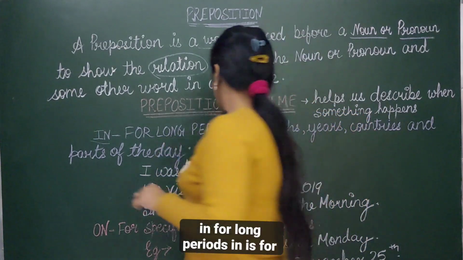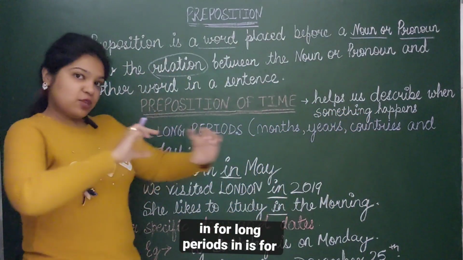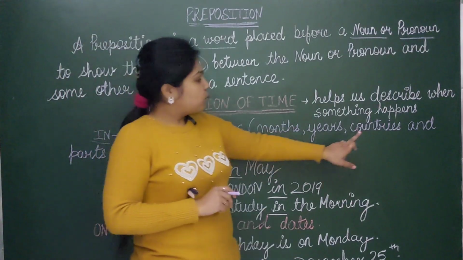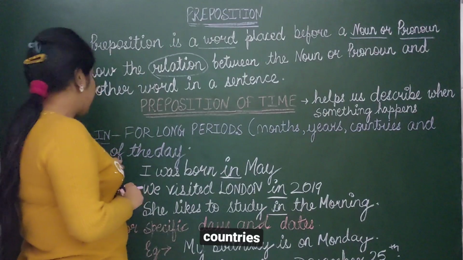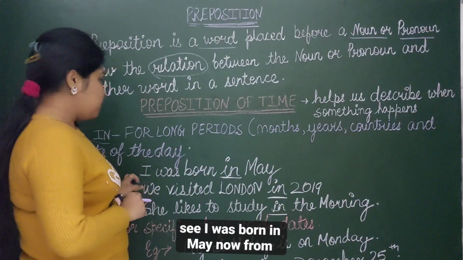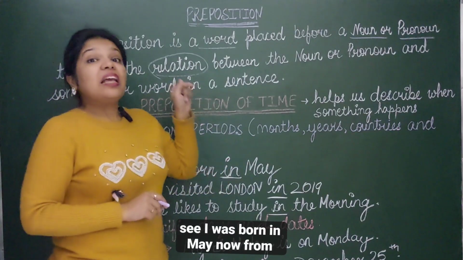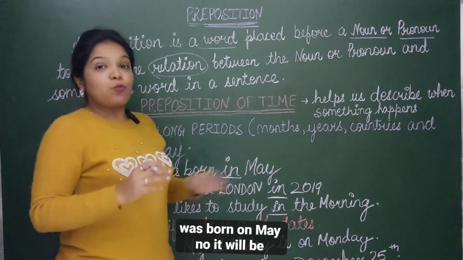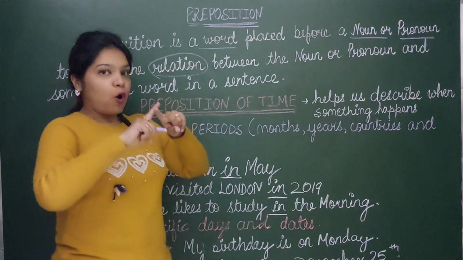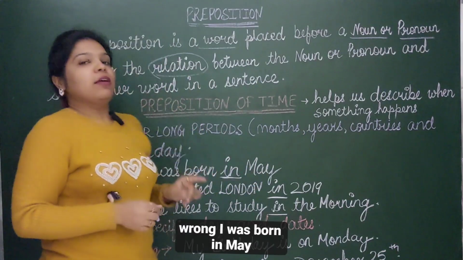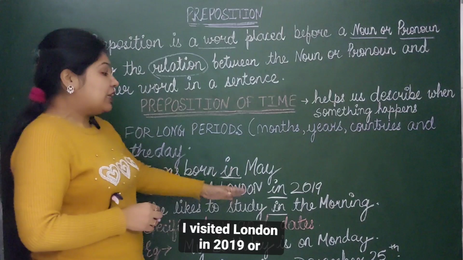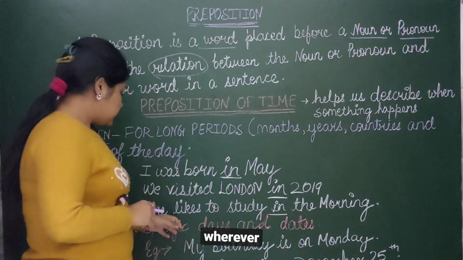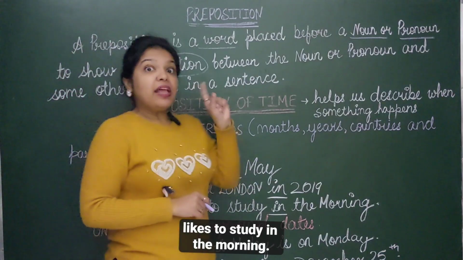In is for long periods, like for months, years, countries, and for the parts of the day. Like, see, I was born in May. Now, from now onwards, if you are saying I was born on May, no, it will be wrong. I was born in May. I visited London in 2019 or whenever. She likes to study in the morning.